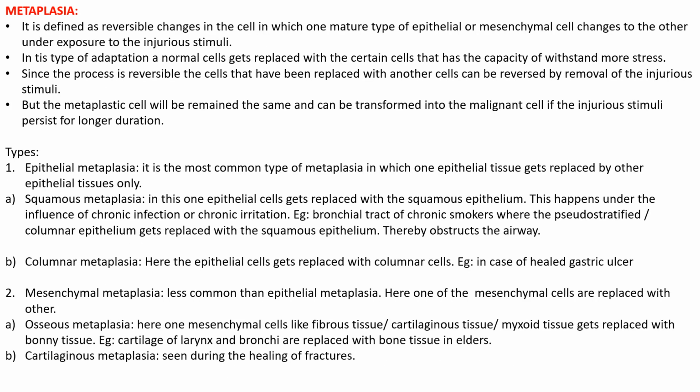Next one is metaplasia. Already we discussed hyperplasia. Next we'll go with metaplasia. It is defined as a reversible change in the cell in which one mature type of epithelial or mesenchymal cell changes to another type, under exposure to injurious stimuli. So one mature cell, that is an epithelial cell or a mesenchymal cell, changes to another. So that means there is a reversible change of one cell form to another.